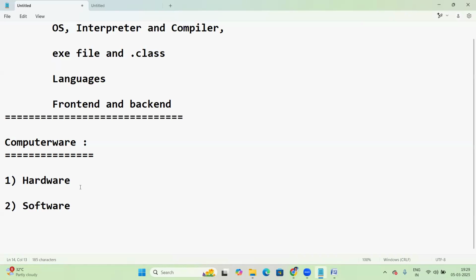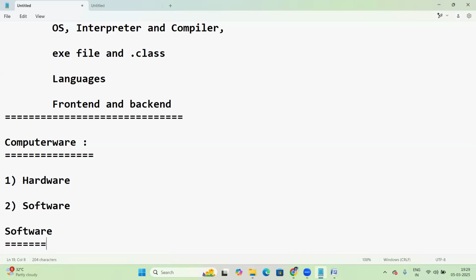We can touch all these parts, but this is not our part. We don't need this here. Our part is software. We are software engineers, not hardware. So let us start with software.